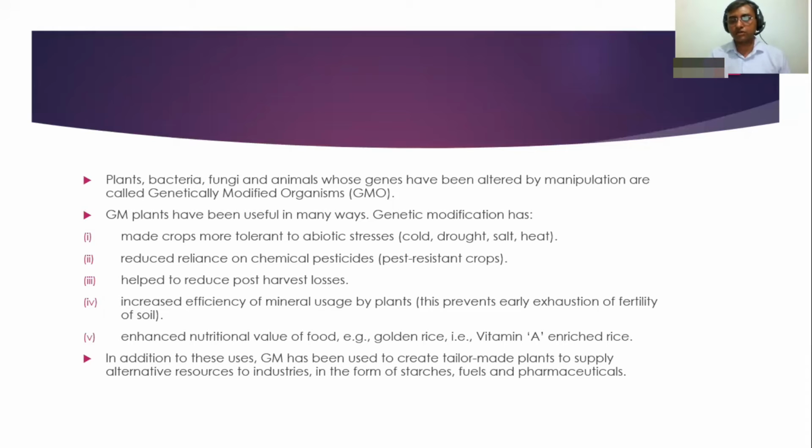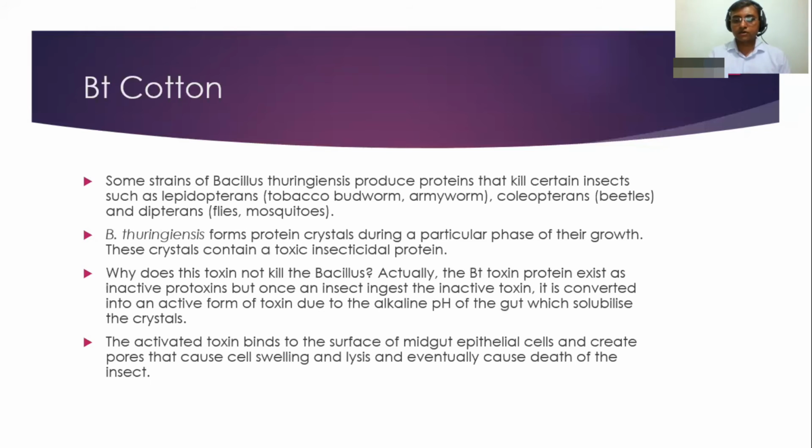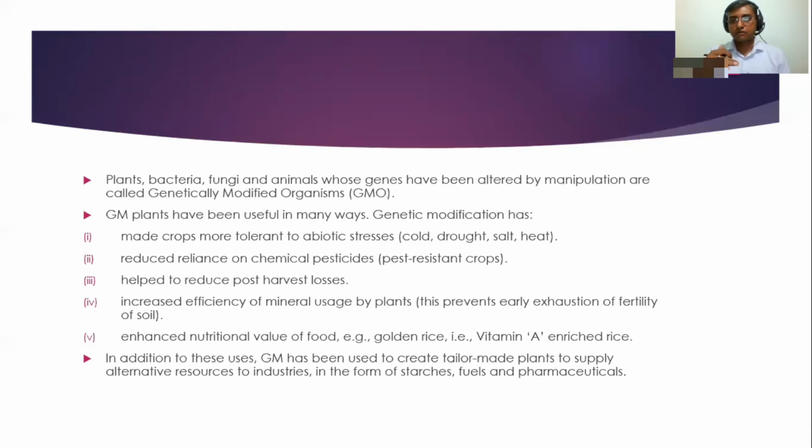Those organisms which have certain genes introduced from another organism are known as genetically modified organisms. Just suppose we need human insulin.